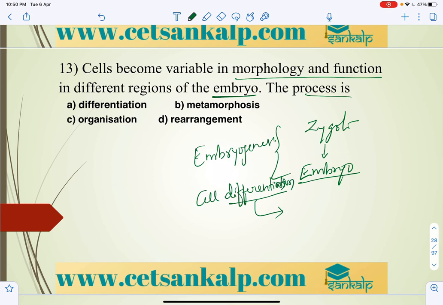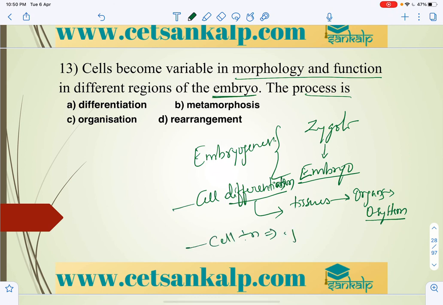Cell differentiation leads to formation of different types of tissues, tissues to organs, and organs to organ systems. That is where we're going to get an individual. So cell differentiation will be there, and cell division increases cell number. That is what we can say is growth, structural and volume increase. So the answer is different regions of the embryo, that is because of differentiation, right?